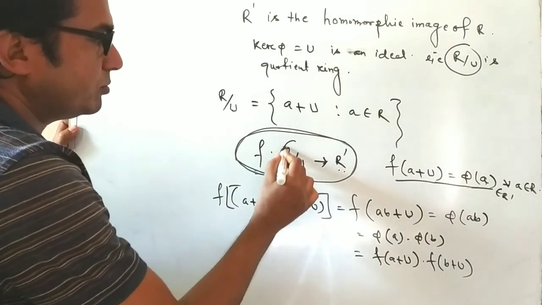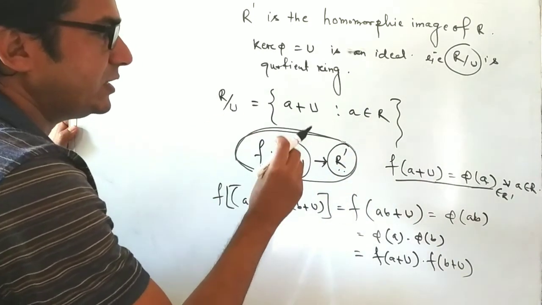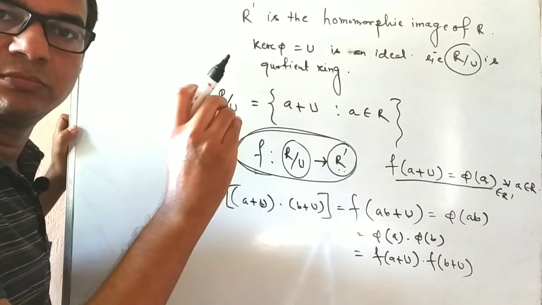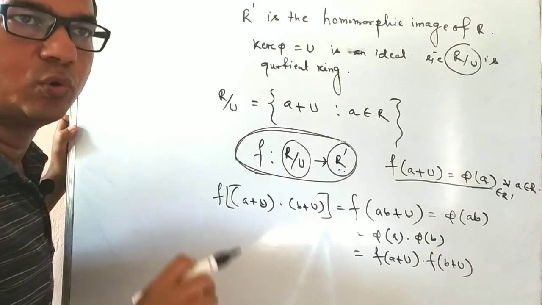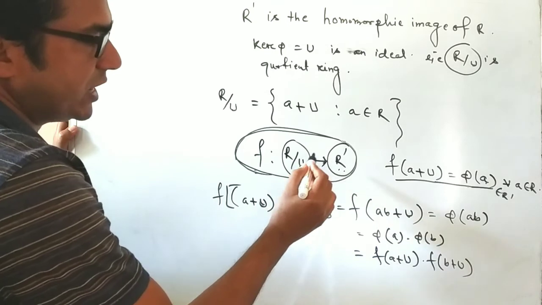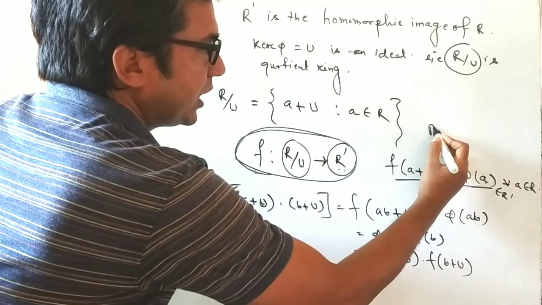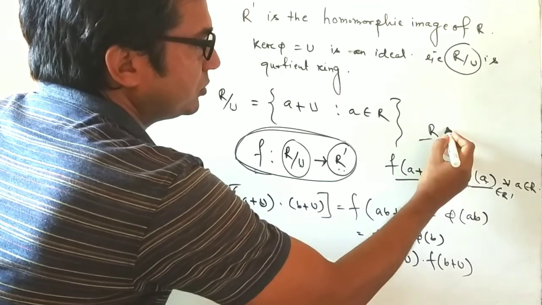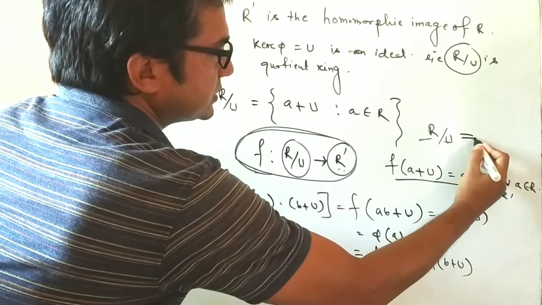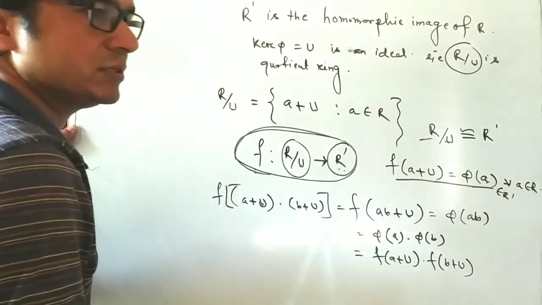So from this ring to this ring is an isomorphism here. So we can say that R/U is isomorphic to R', and symbolically R/U is isomorphic to R'.